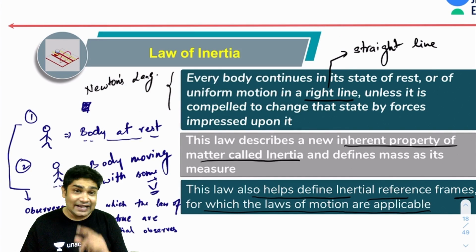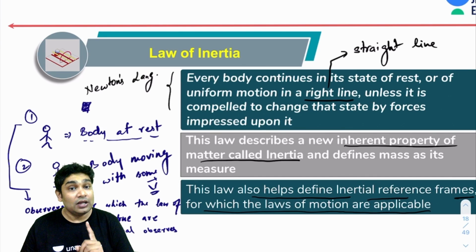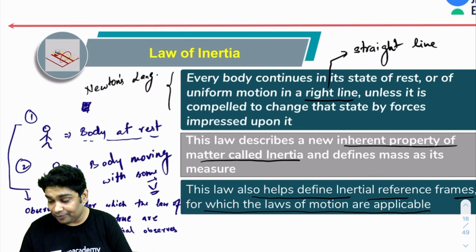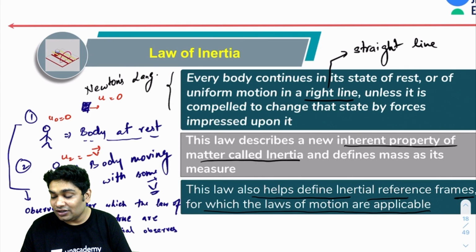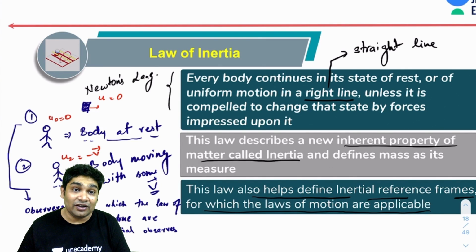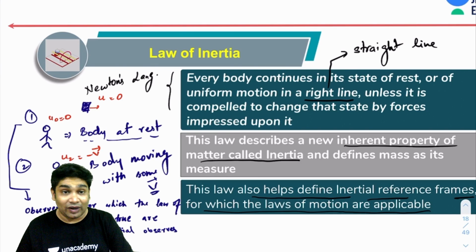First, when this observer says that the body is at rest, maybe the body was at rest, the body's speed was zero and the observer's speed was also zero. So he would say that the body is at rest, and maybe the other observer was moving with some minus v vector. So he would say that the body is moving with some v vector. That could have been one case.